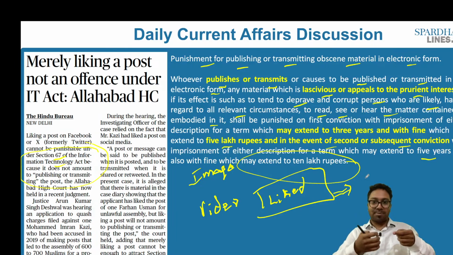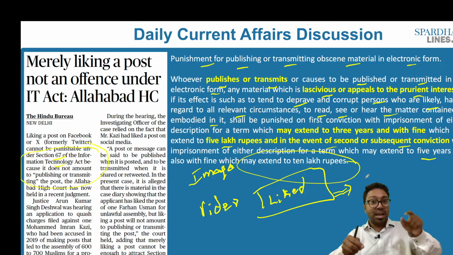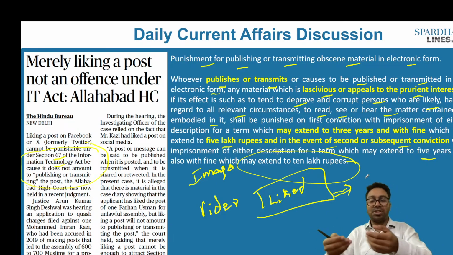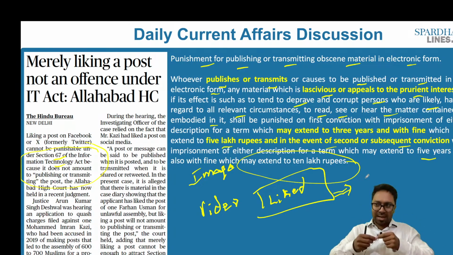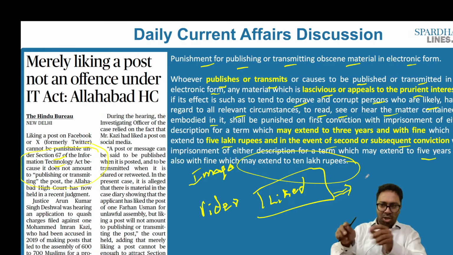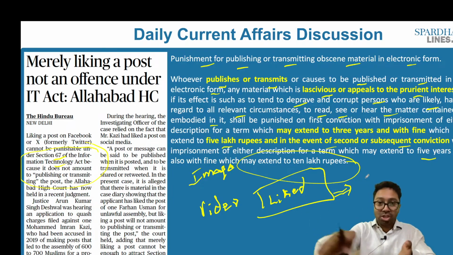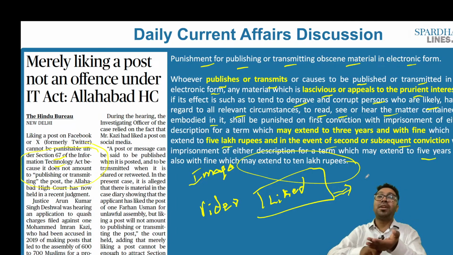But the judge in this particular case goes on to say that in the present instance, it is not speaking about sexual content or sexual orientation, or any sexually transmitted images. It was provocative in nature. Just because I liked it, there were people from a specific community who assembled. They did not seek permission from the law and order authorities. Yes, they did assemble, but that section does not make any reference to provocation. This section only speaks about sexual content. It is not speaking about provocative statements.